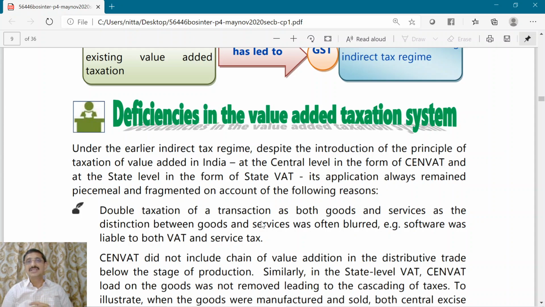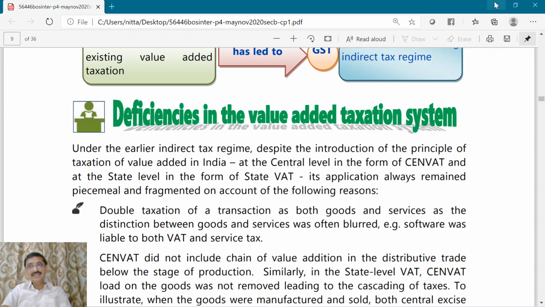Previously, before the introduction of GST, there used to be a large number of taxes, but those taxes have been subsumed into the GST, and a single tax system has been introduced. Now I will explain certain issues in the taxation system which was prevalent prior to the introduction of GST.